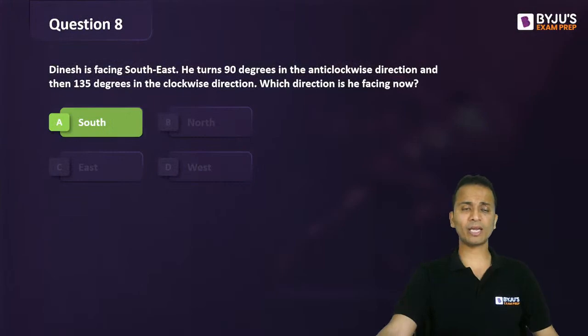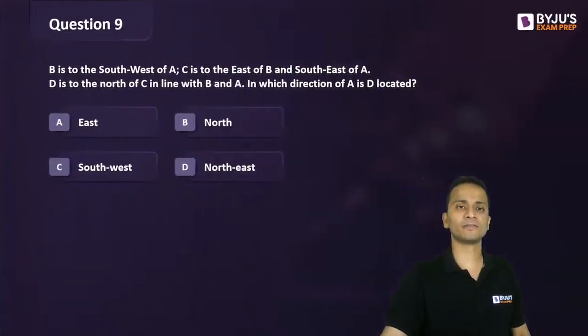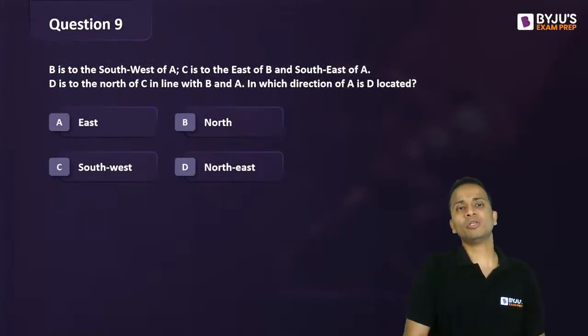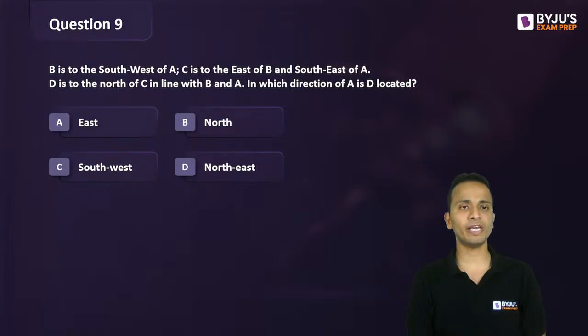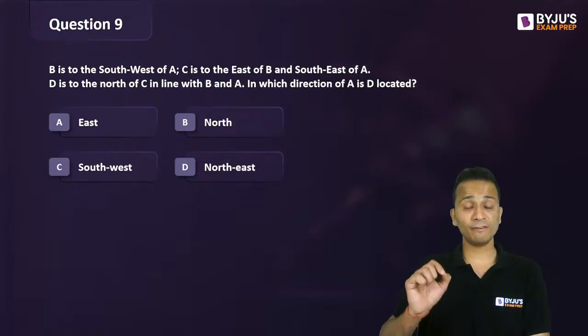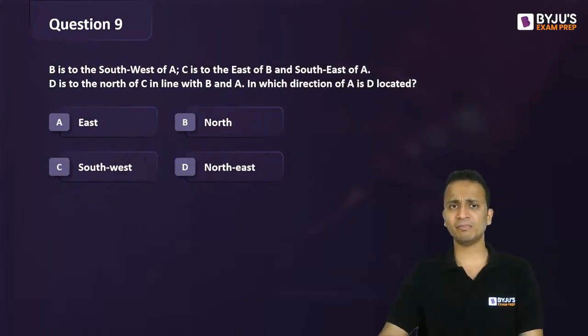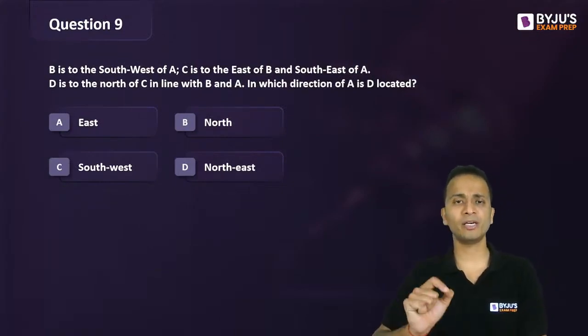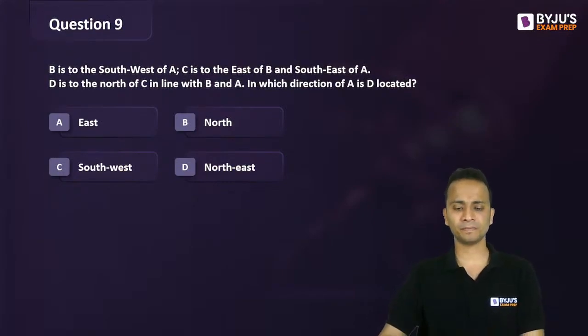Let's move on and look at the next question. Question number 9 on direction senses. Now B is to the southwest of A, C is to the east of B and southeast of A. D is to the north of C in line with B and A. In which direction of A is D located? It is a confusing question, so be careful. Please make sure that you are drawing the diagram carefully.